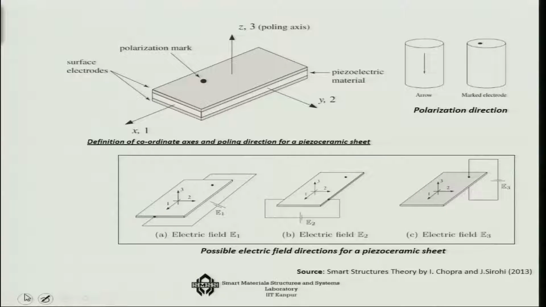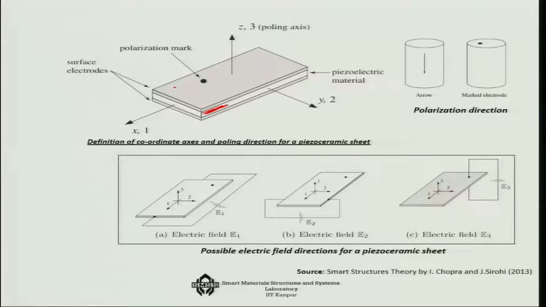So how do we define this piezoelectric effect in the case of a three-dimensional system? We have the core material to be piezoelectric here, as you can see, and there are two surface electrodes where you are giving the polarization.